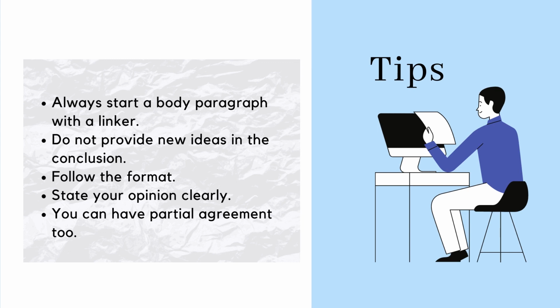Now we shall see the tips for effective performance in this type of essay. Always start a body paragraph with a linker. That is, if you are talking about a positive side, you should use a positive linker. If you are talking about the opposite side or a contradicting side, you should use a contradicting linker. Do not provide new ideas in the conclusion. In the conclusion, you will always write the summary, or the overall view of the entire essay. So, you do not need to provide new ideas, and providing new ideas may decrease your band score.